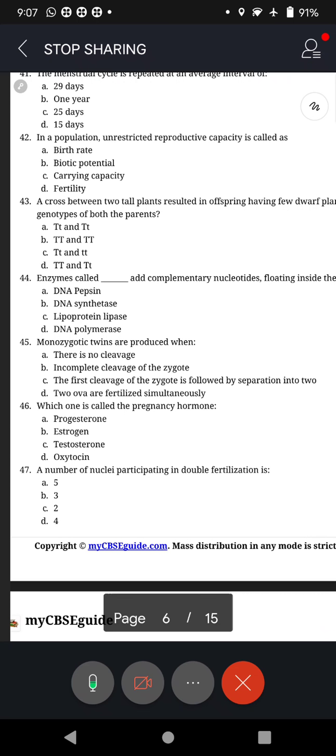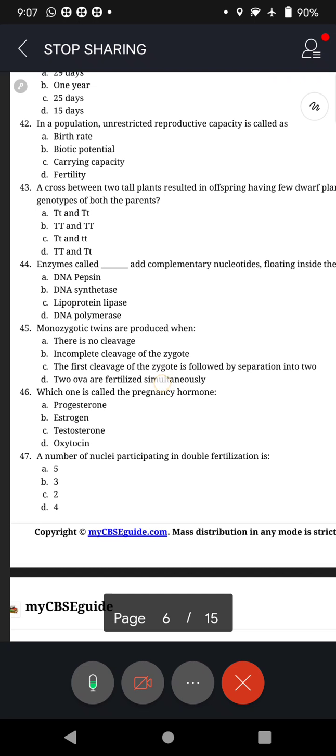Okay, put the checkerboard, capital T, small t. You get capital T, small t, and small t, small t. Yes, yes. I think option should be C. Correct? If you put the Punnett square.